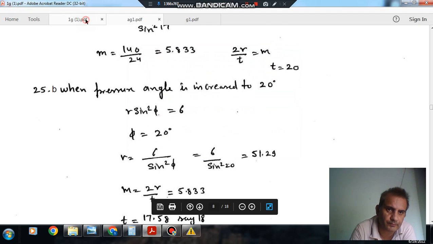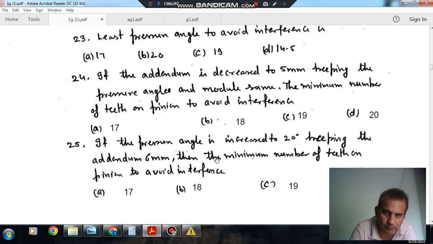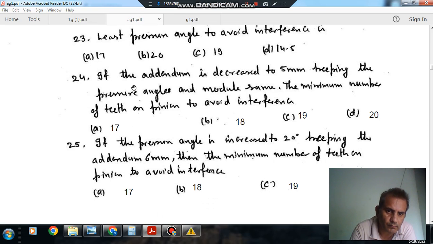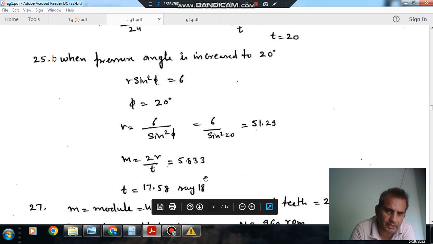The module is the same as in the previous case, so the module is 5.833. So now with this R, T is 18. So the answer is option B.